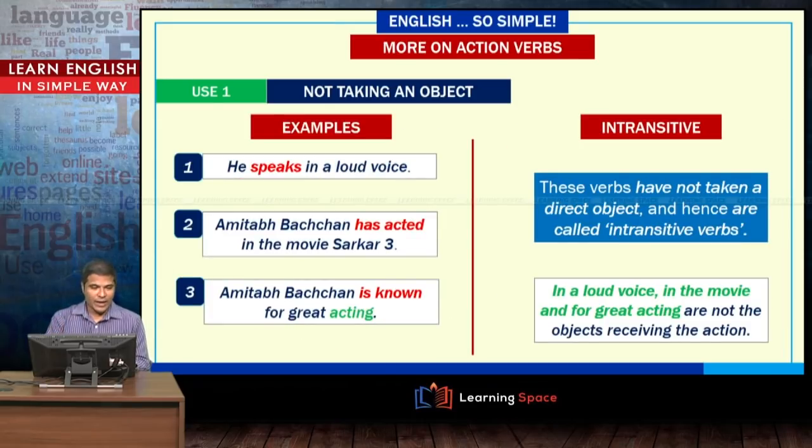More examples are, he speaks in a loud voice. You could be confused with in a loud voice, but this is just a prepositional phrase that is not receiving any action either directly or indirectly. Amitabh Bachchan has acted. Again, look at this, this is a prepositional phrase and not an object. Amitabh Bachchan is known for great acting. Again, that for great acting is just a prepositional phrase and not an object. Such verbs are called intransitive verbs.